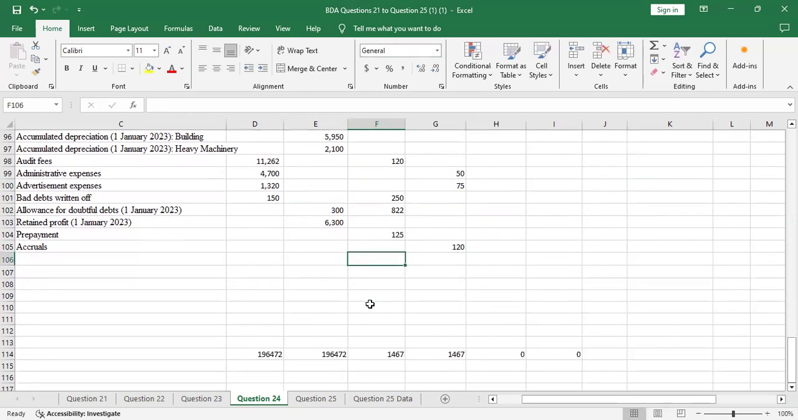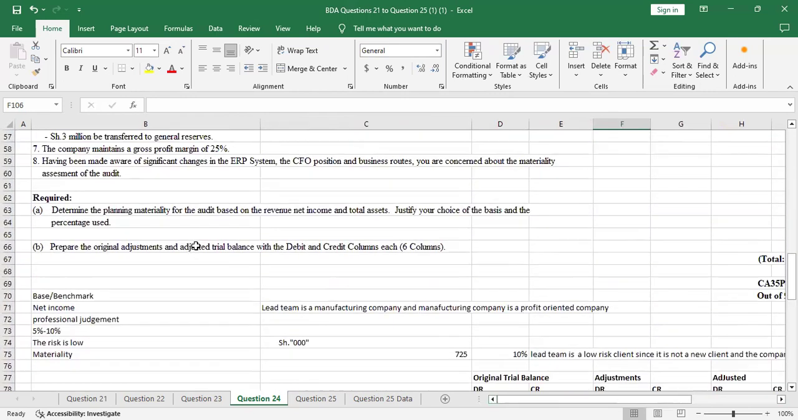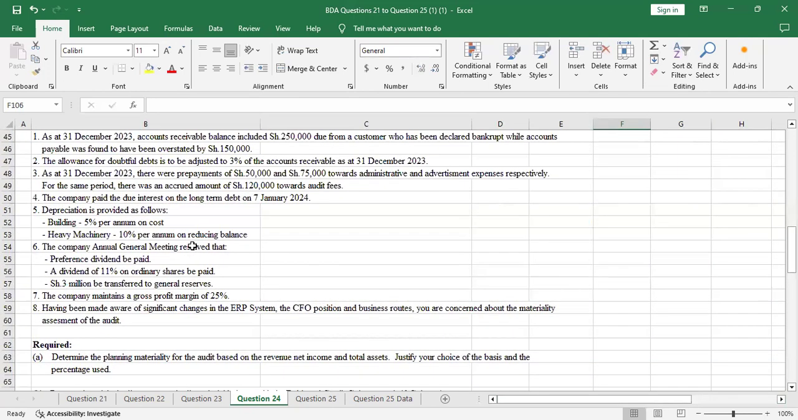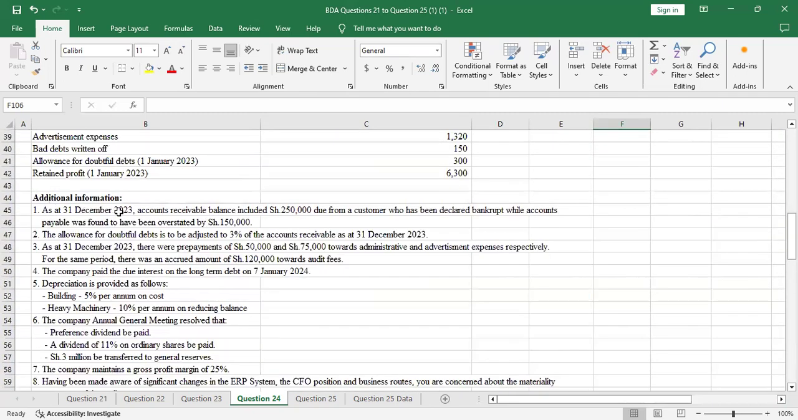So the double entry, that's how you do it. When you do it that way, it's sweet. Then additional information number 4, the company paid the due interest on the long-term debt on 7th January 2024. So this year was ending on 31st December according to the information we're given, but it was paid in January. So this is an accrual.